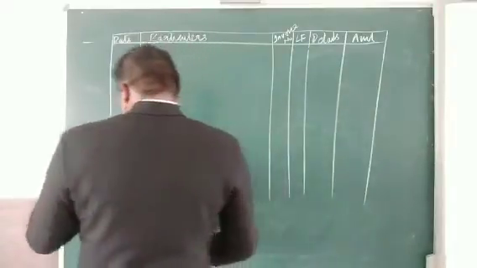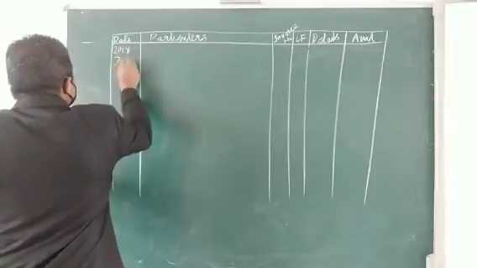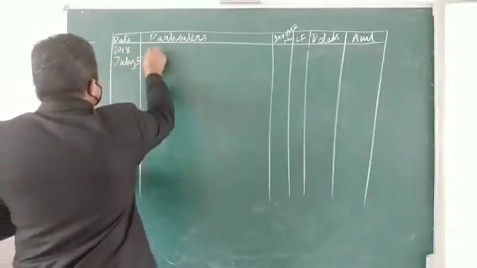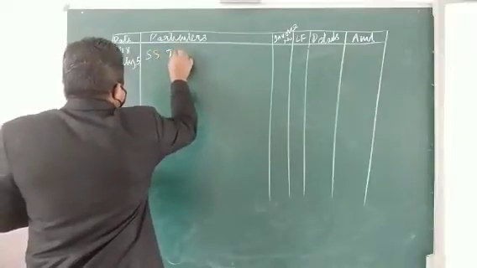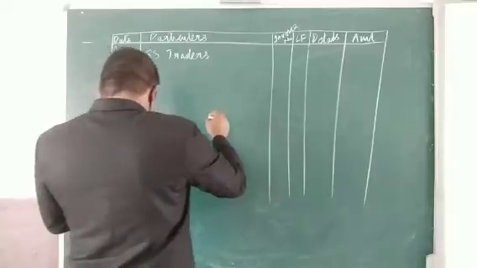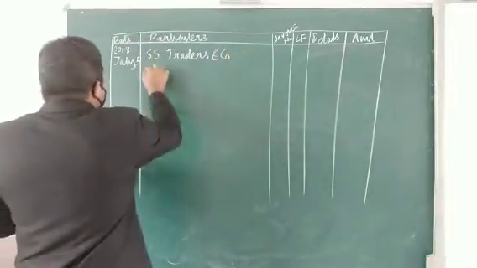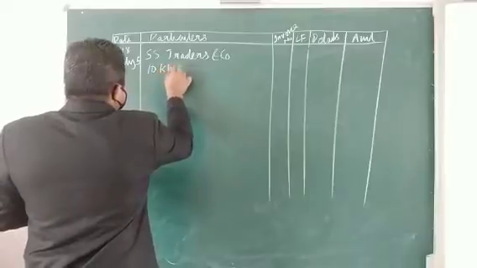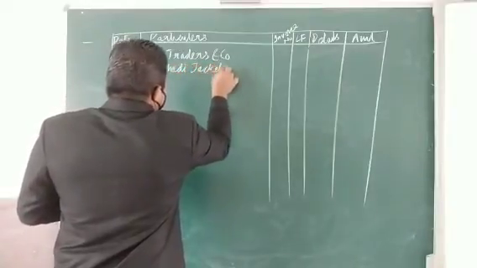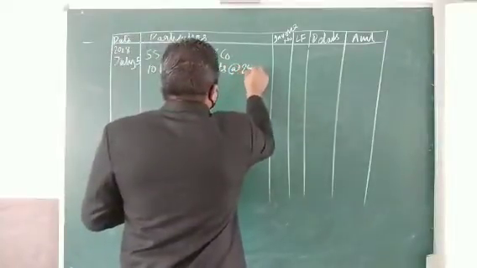So first we will enter the date 2018 July 5 and name of the person SS Traders. And so first one, 10 khadi jackets at the rate of 250 each.